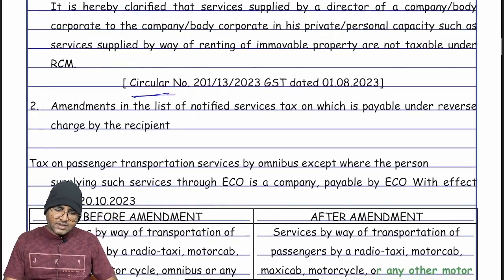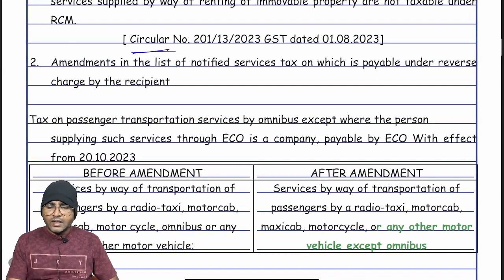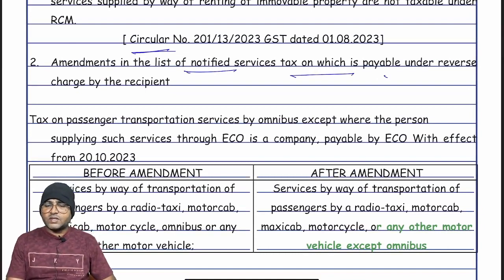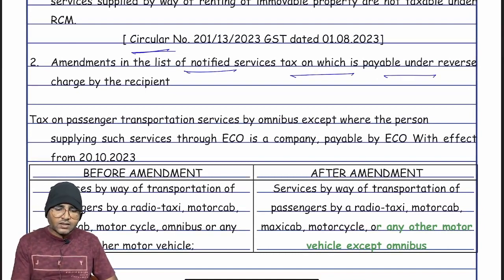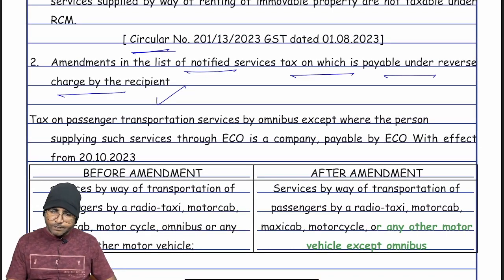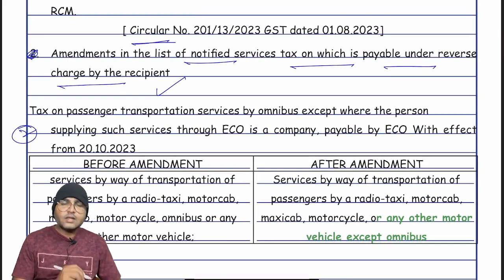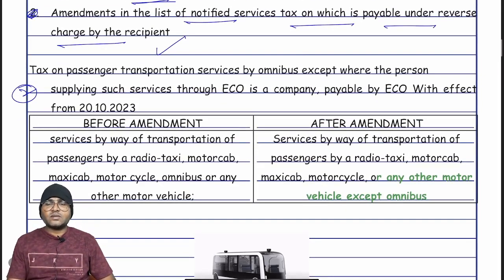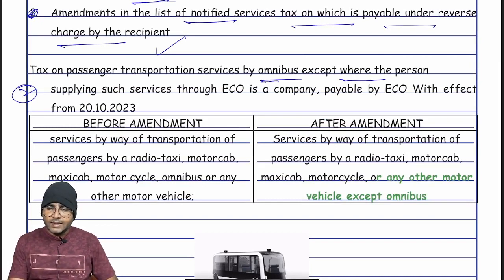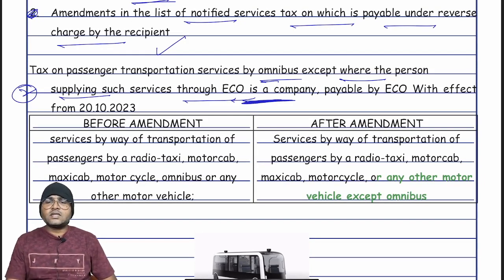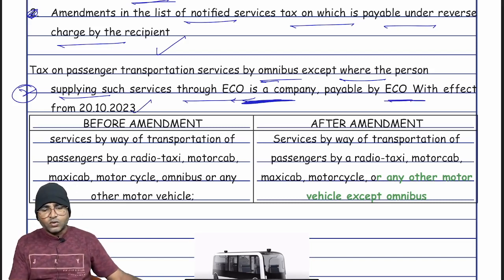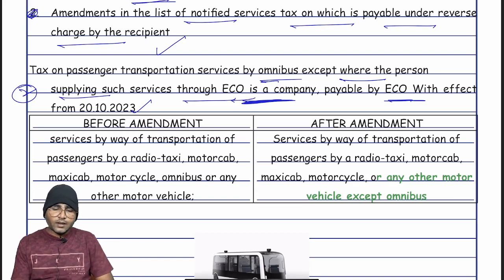All right, and the second one: an amendment in the list of notified services on which tax is payable, that is, GST payable under reverse charge by the recipient. The second one is tax on passenger transportation services by omnibus, except where the person supplying such services through an e-commerce operator is a company. In such a situation, it is payable by the e-commerce operator, effective from 20th October 2023. This is the new amendment.